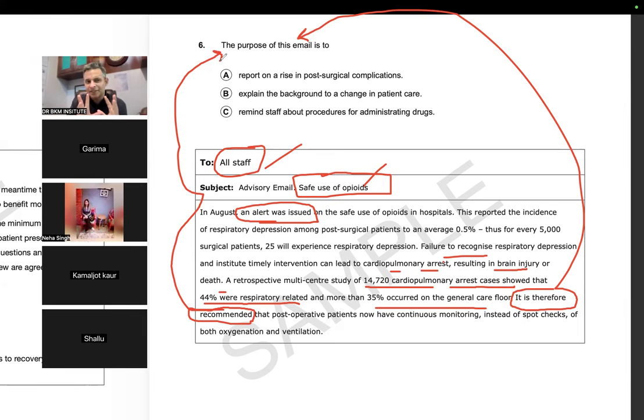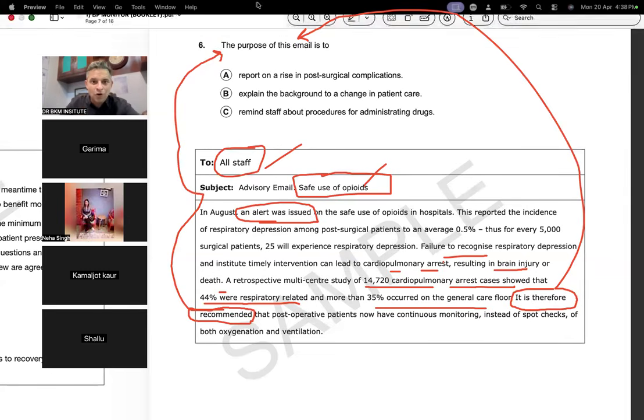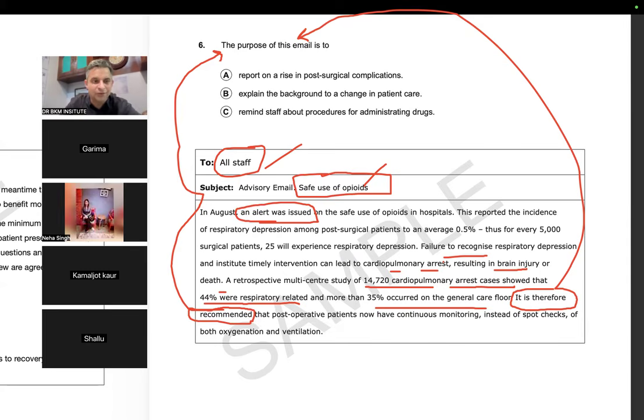So can you tell me what this advisory email is doing? Is it changing the method? Tell me, is it changing the method for the nurses? Come on, guys. Yes, sir. Rather than spot checks, continuous checks would be there. So now in the final exam, if you have not learned how to do purpose questions, people will simply say report a rise in the post-surgical situations because there are so many numbers.